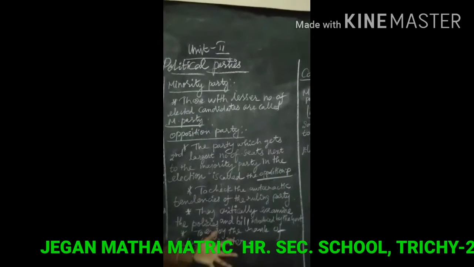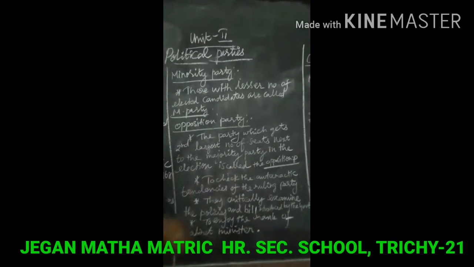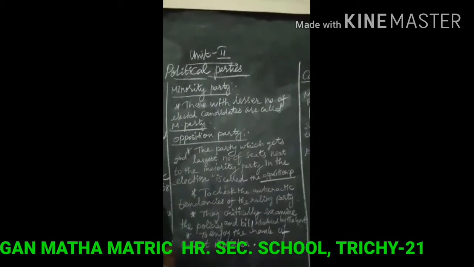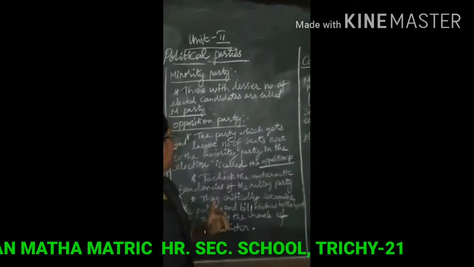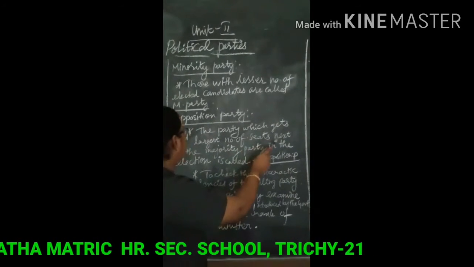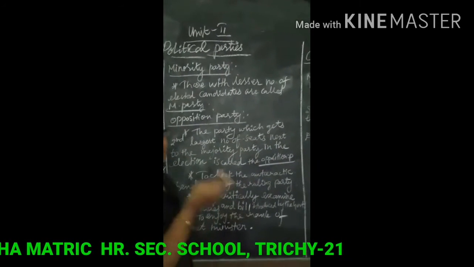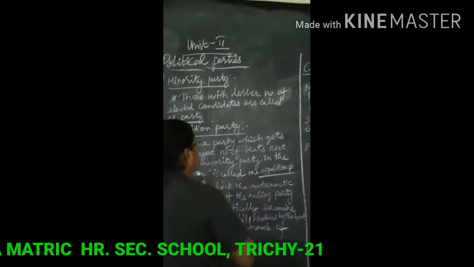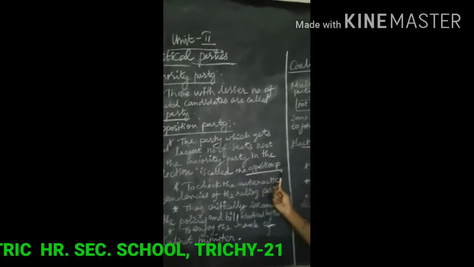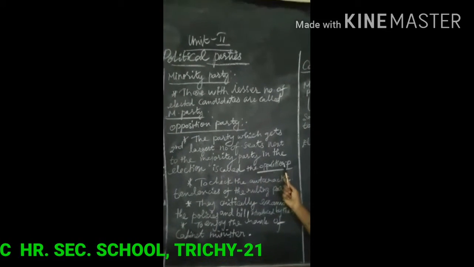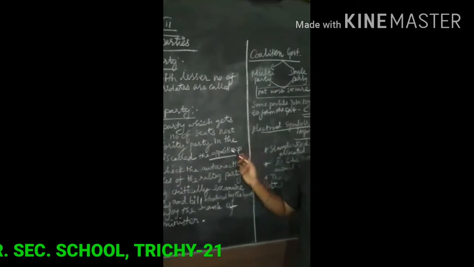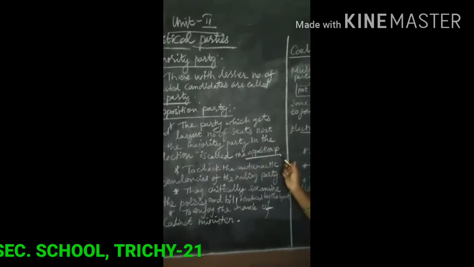You have already discussed the topics political party, ruling party, and another one, the opposition party. The party which takes the second largest number of seats next to the majority party in the election is called the opposition party. The majority party forms the ruling party, and the next category is the opposition party.